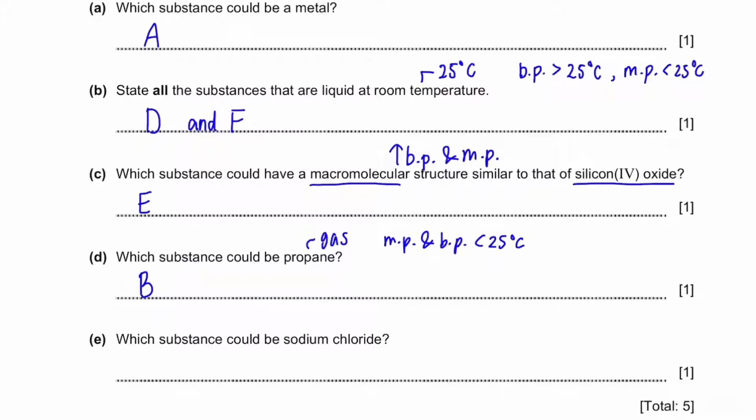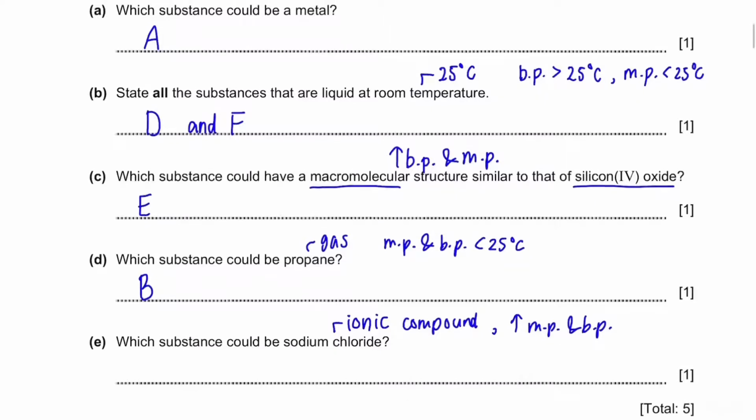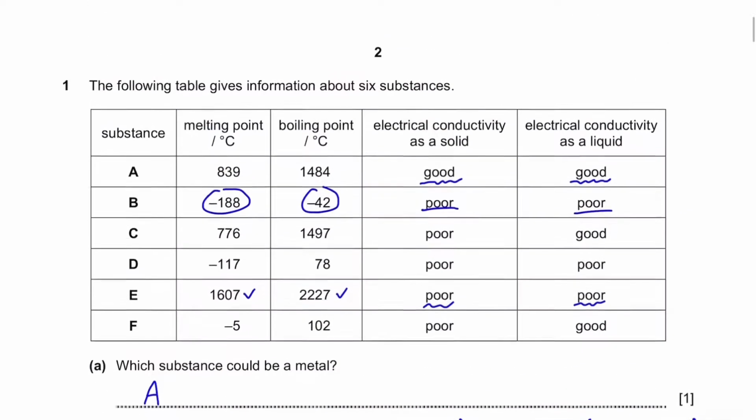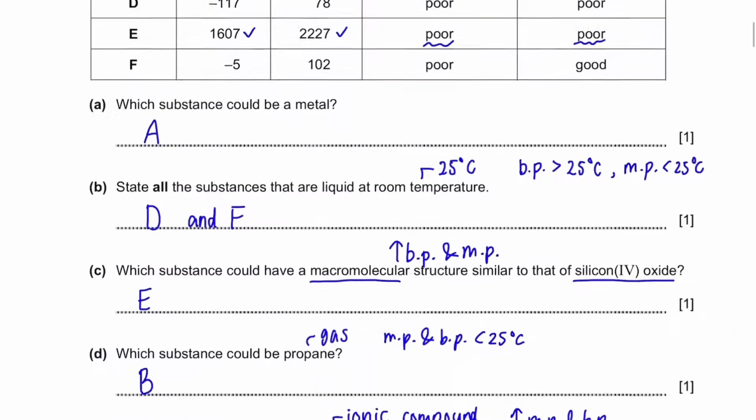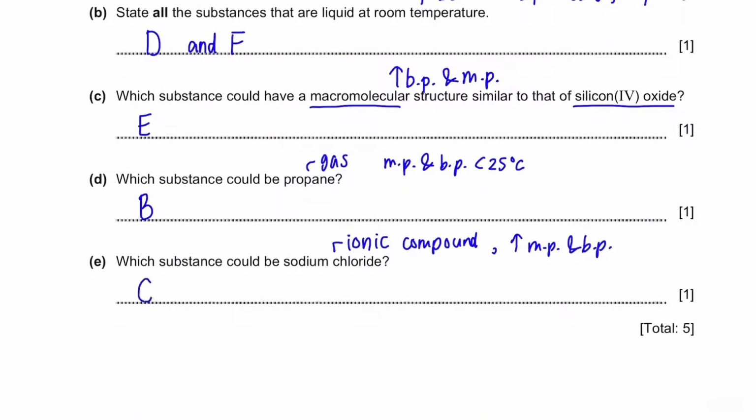Part E. Which substance could be sodium chloride? Sodium chloride is an ionic compound. Ionic compounds will have high melting and boiling points, and they will conduct electricity only when they are in an aqueous form or in a molten state. Substances A, C, and E have high melting and boiling points, but only substance C has a poor electrical conductivity as a solid, but a good electrical conductivity as a liquid. So the answer is C.